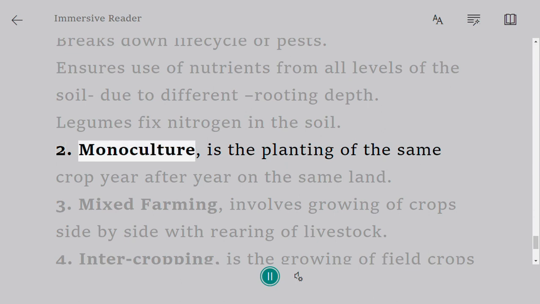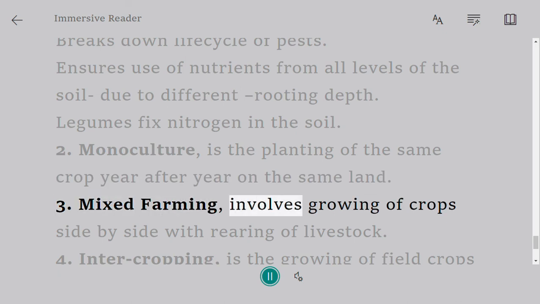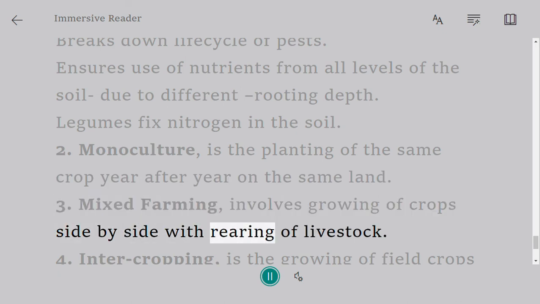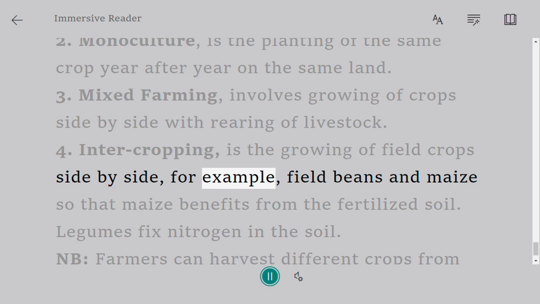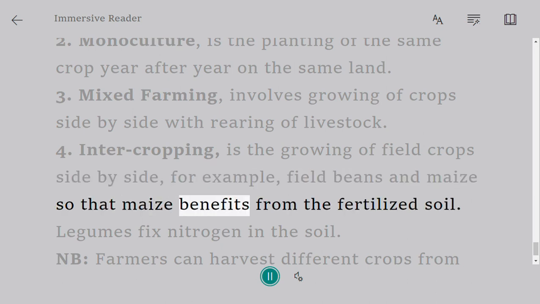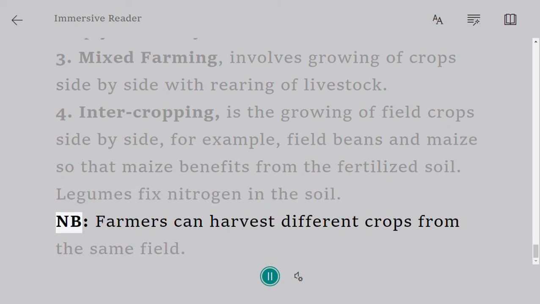2. Monoculture is the planting of the same crop year after year on the same land. 3. Mixed farming involves growing of crops side by side with rearing of livestock. 4. Intercropping is the growing of field crops side by side, for example, field beans and maize, so that maize benefits from the fertilized soil. Legumes fix nitrogen in the soil. NB. Farmers can harvest different crops from the same field.